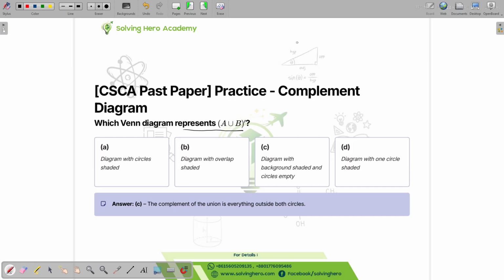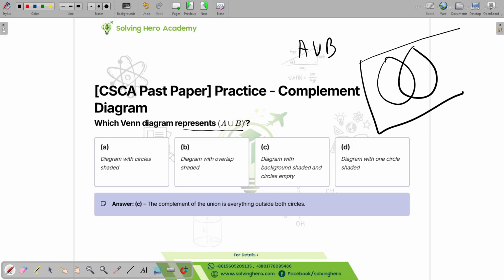A, B, and this is U. That means the shaded region will be anything but sets A and B. The diagram has the background shaded and the circles empty. That's going to be our answer.